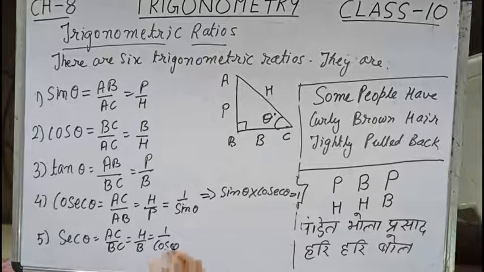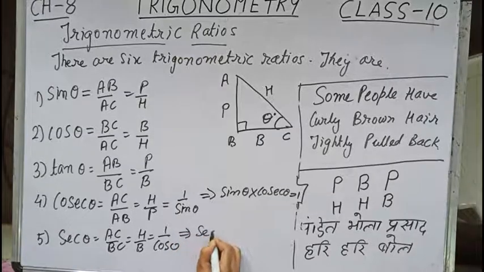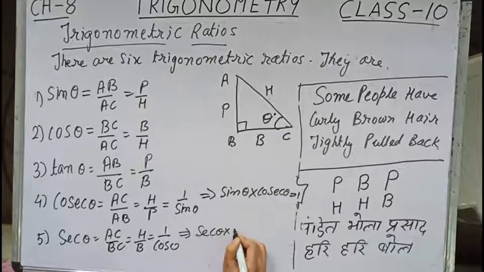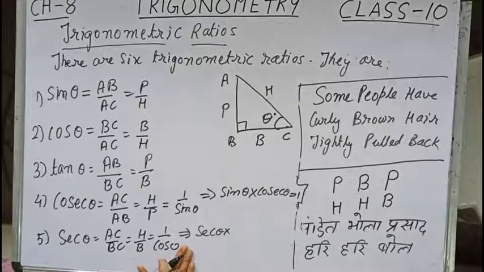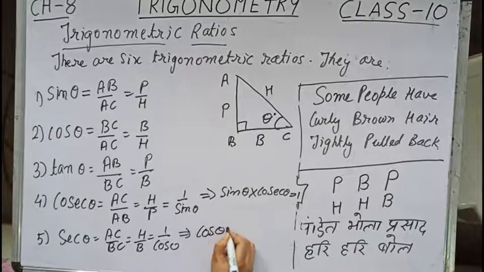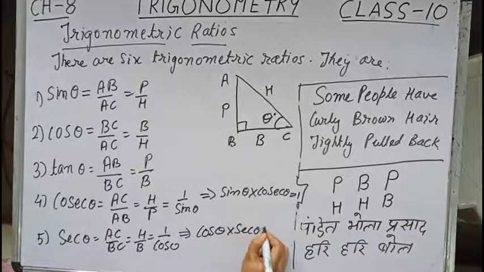And again let us cross multiply. So this implies cos theta into sec theta equals to 1. Now one left is the reciprocal of tan theta.